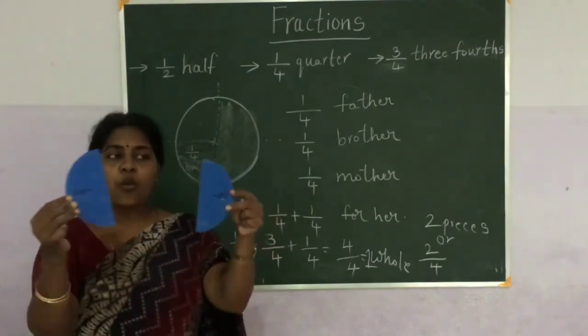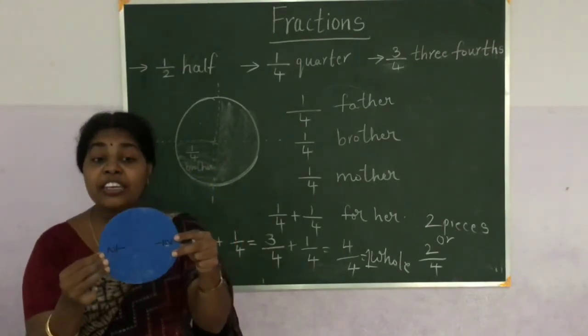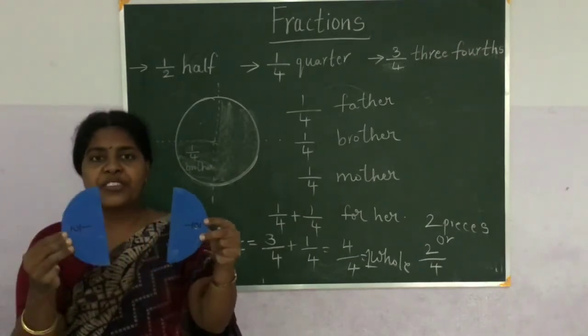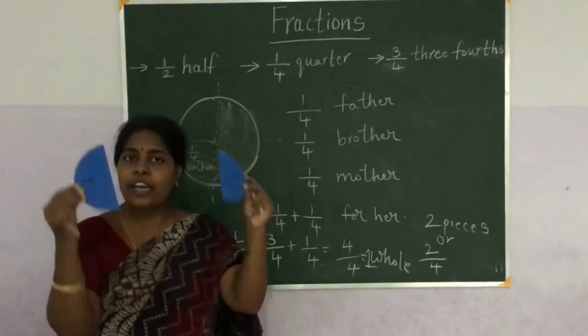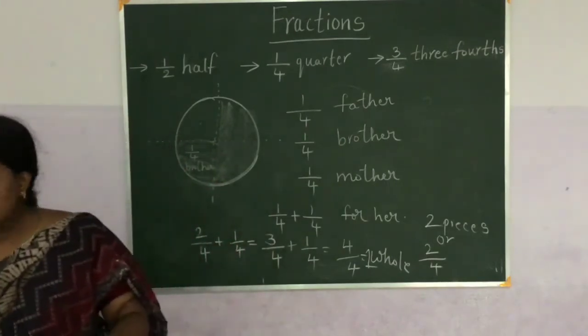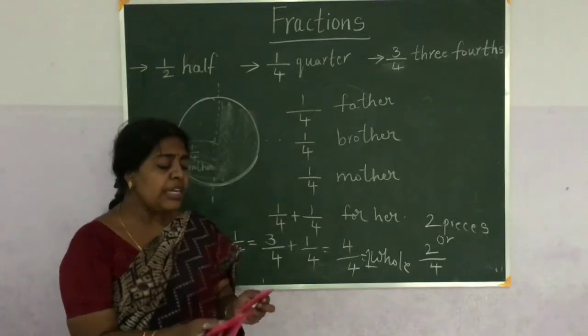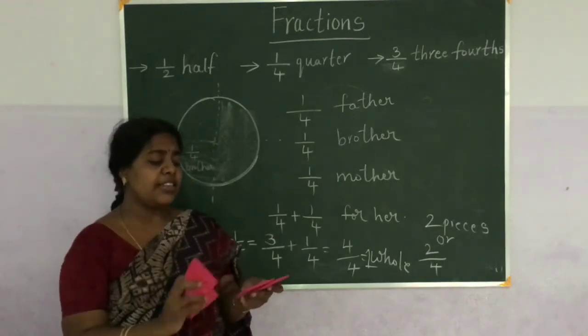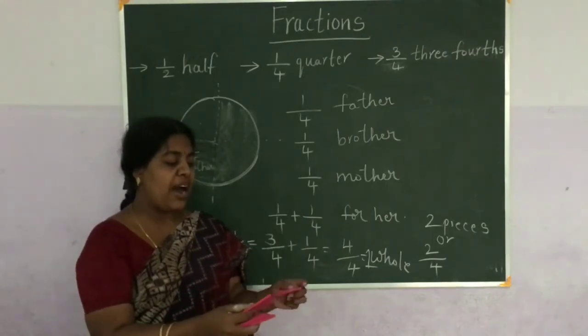How many halves make 1 whole? 2 halves. But you observe the 2 halves are divided equally. Both are of the same size. So fraction means it is dividing into equal parts. Now let us see 1 by 4. Now here this circle is divided into 4 equal parts.